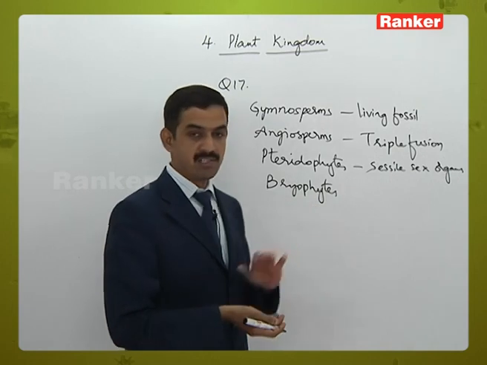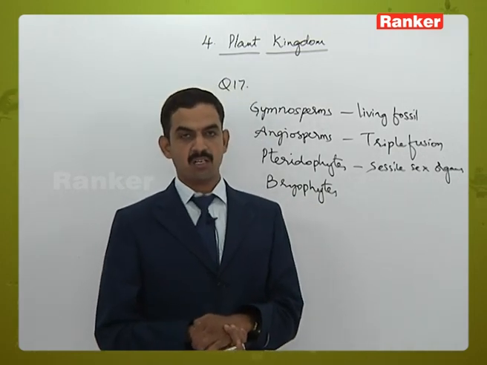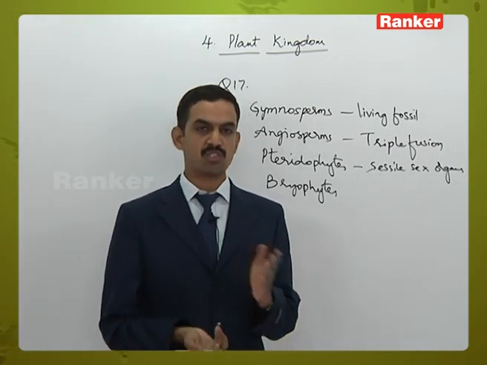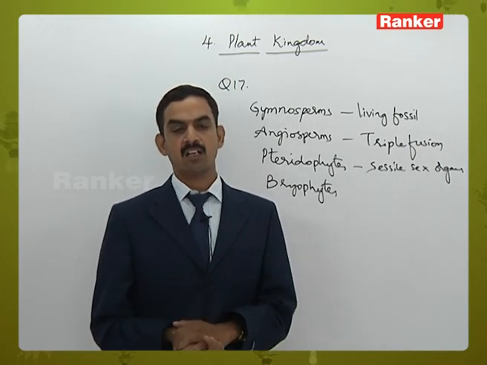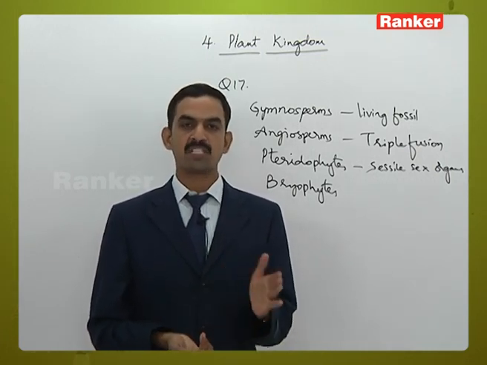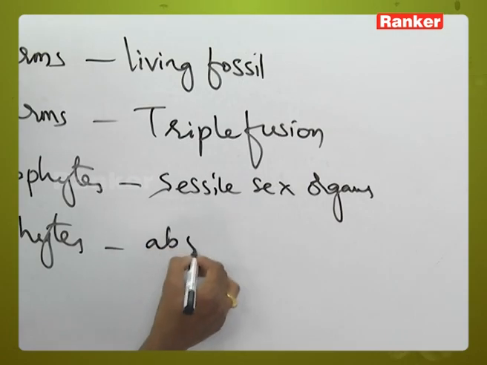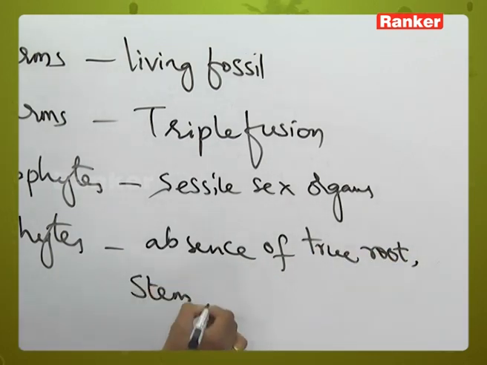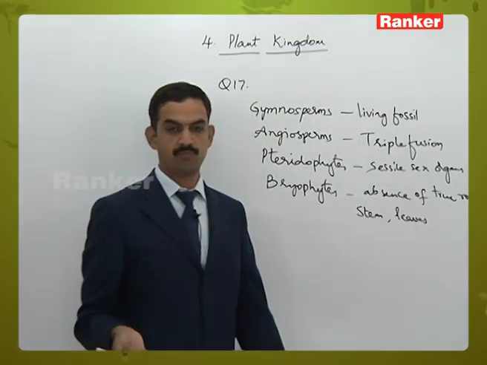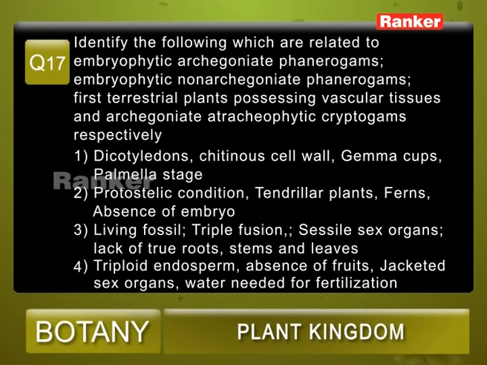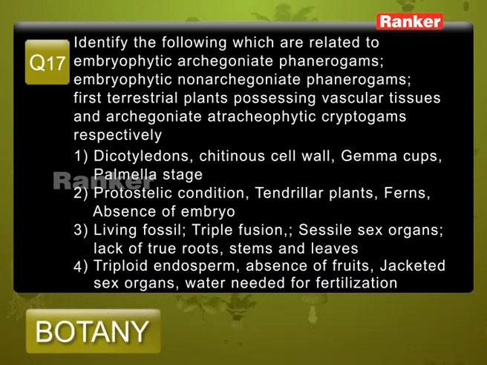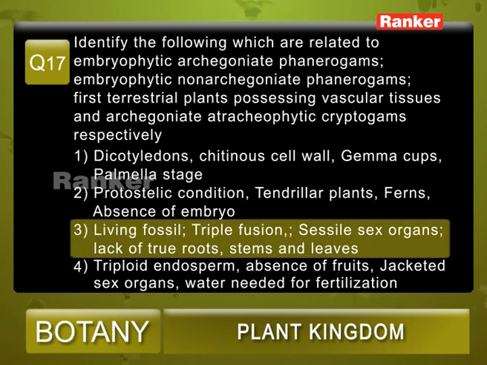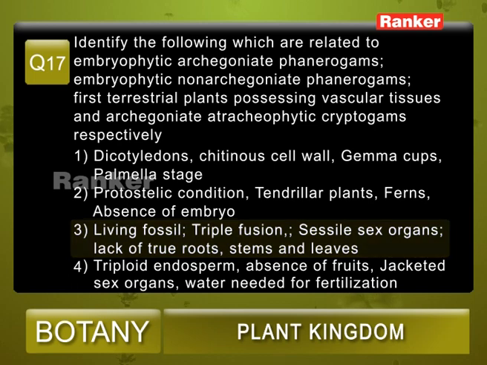Next, bryophytes. So here bryophytes have 2 generations, already we have discussed. That is gametophytic generation and the sporophytic generation. The dominant stage is gametophytic generation, in which the true structures called true root, true stem and true leaves are absent. Absence of true root, stem and leaves. So out of the given options, gymnosperms, living fossil; angiosperms, triple fusion; pteridophytes, presence of sessile sex organs; bryophytes, absence of true root, true stem and true leaves. So question number 17, the correct answer is 3.